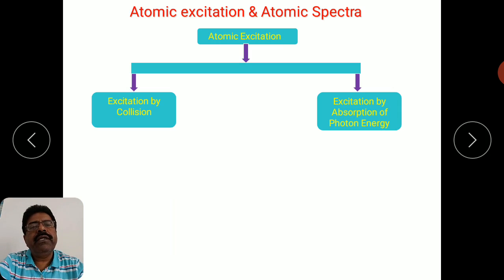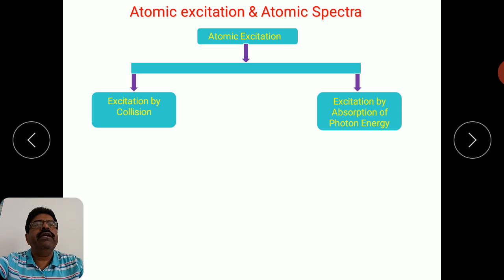Now, if you want to study the atomic spectra of any element, first of all you have to excite the electron in that atom. The excitation of an electron in the atom is possible in two different ways.